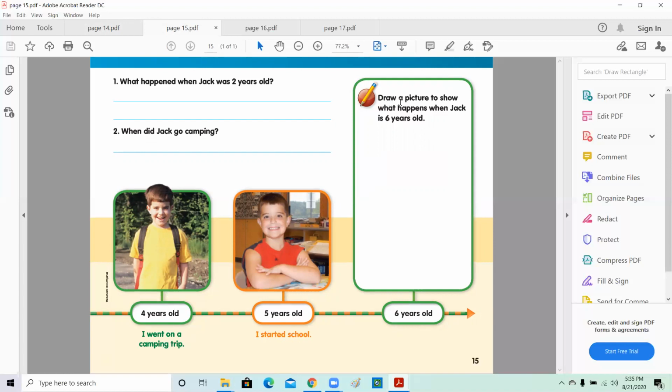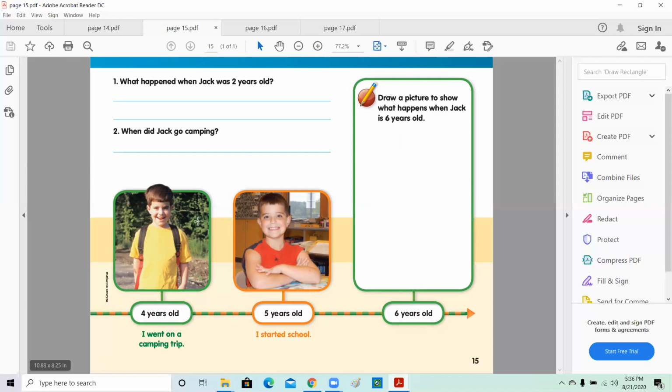All right, draw a picture to show what happens when Jack is 6 years old. So when Jack is 6 years old, what do you think? He will grow bigger, maybe taller, maybe have longer hair. So you need to draw a picture of Jack when he was 6 years old. Okay, so that's the timeline.